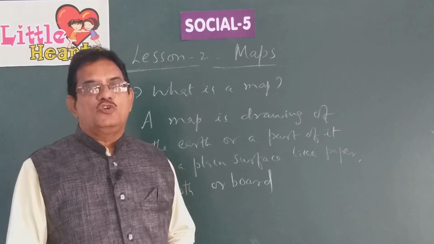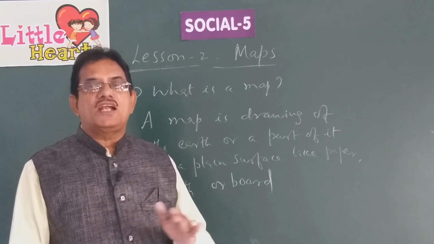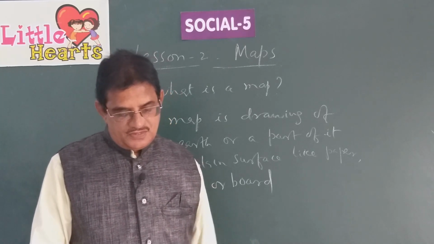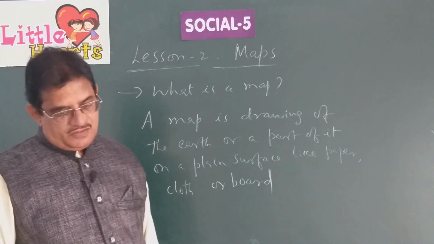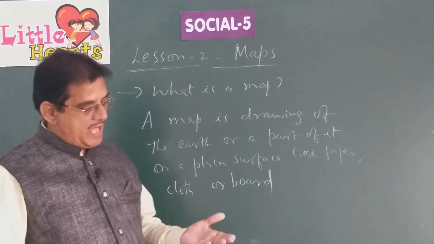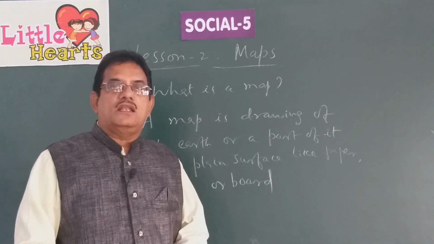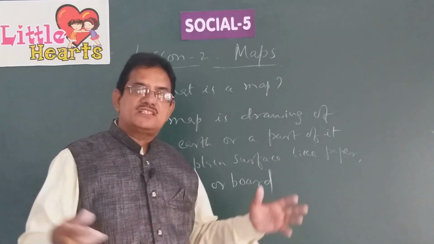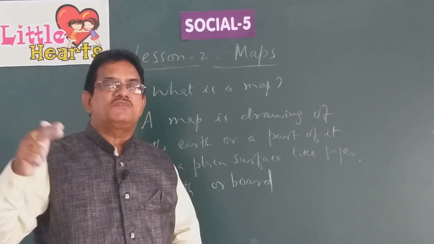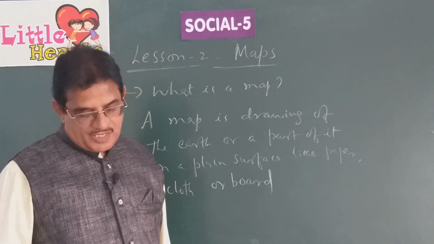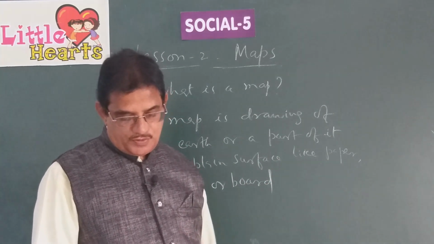Whatever you see on a globe can be shown on a flat surface. That is called a map. The map can be folded like this or rolled like a calendar and can be carried anywhere. Whereas the globe is difficult to carry from place to place. So, a map is more useful than a globe.